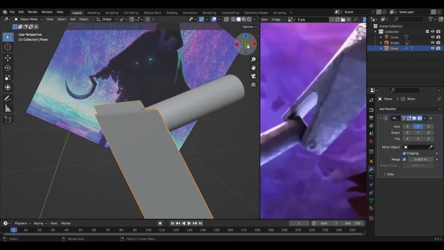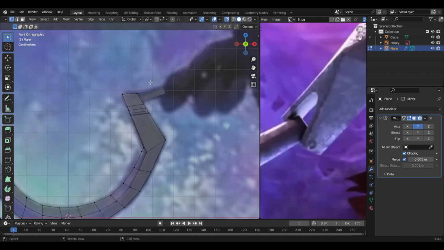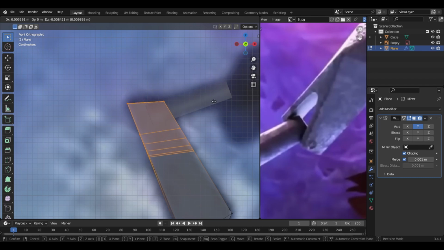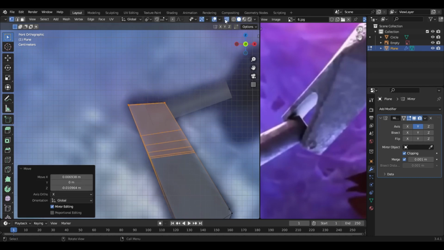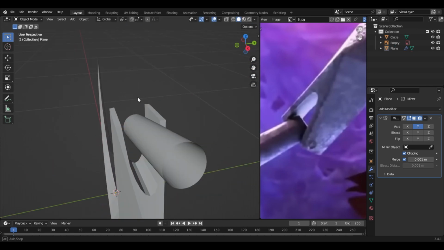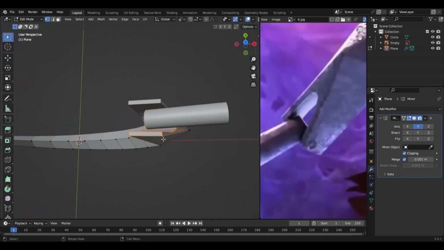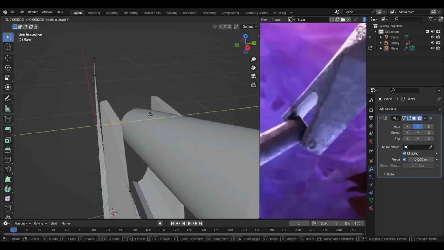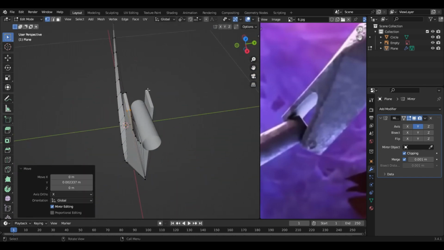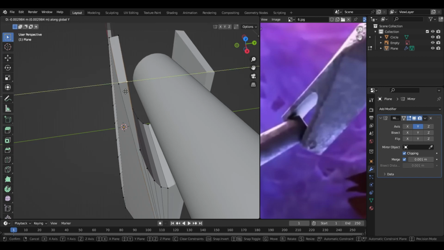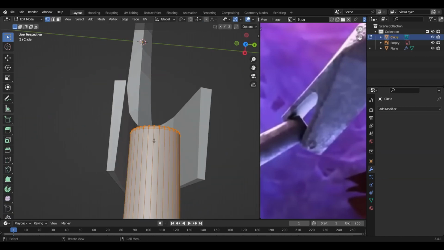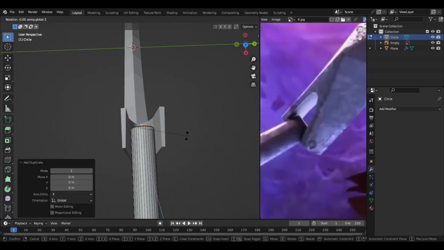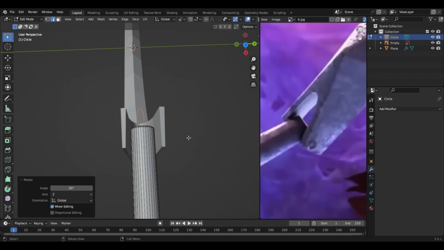And then select this one and select all the vertexes here. And I guess we should move them a bit here. I guess it looks good. Select these ones, let's say, and move them here. Okay. You can also select these ones and RZ 90 degrees.